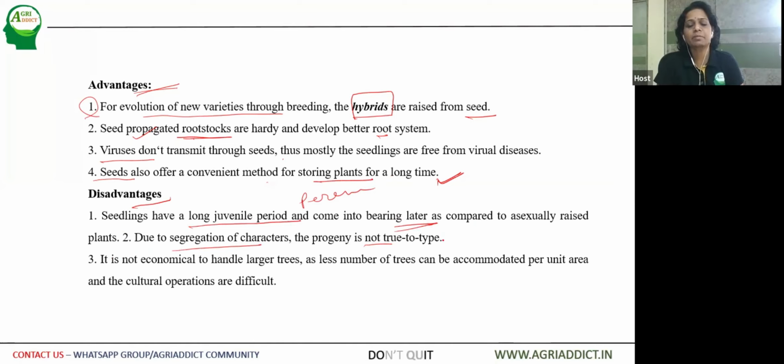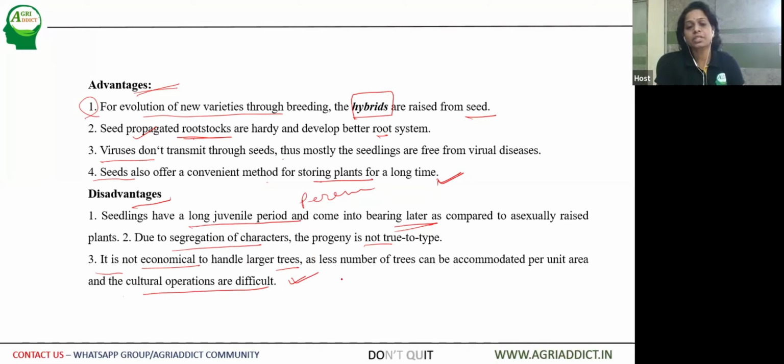This true to type is very much important in the case of horticulture plants, in order to get uniformity in growth and production of produce. Then the third one is it is not economical. It is difficult to handle large trees, as a large number of trees can be accommodated per unit area, and the cultural operations become difficult if you are going for raising of nurseries with the help of seed propagation.